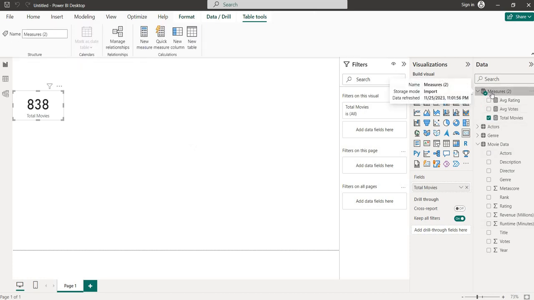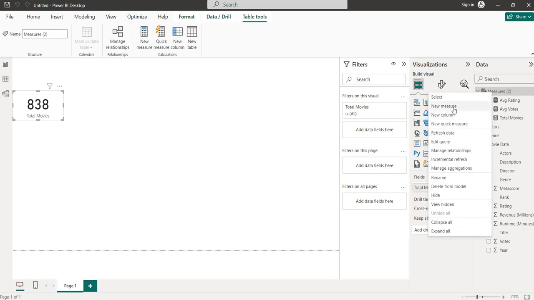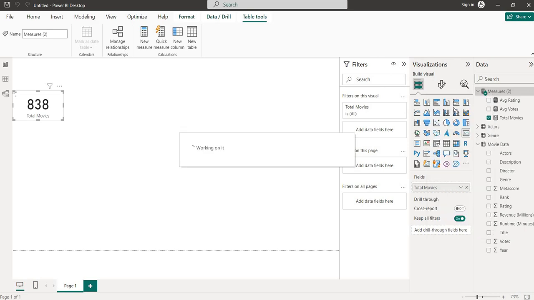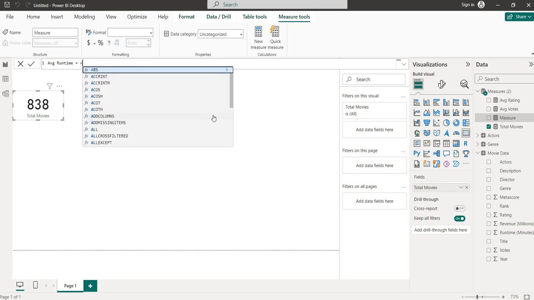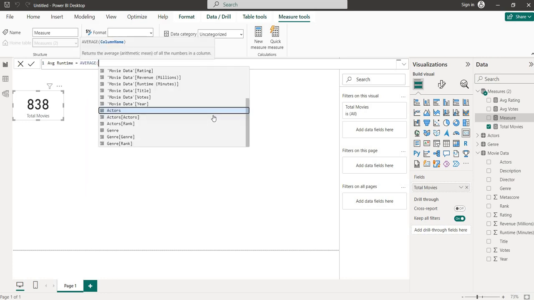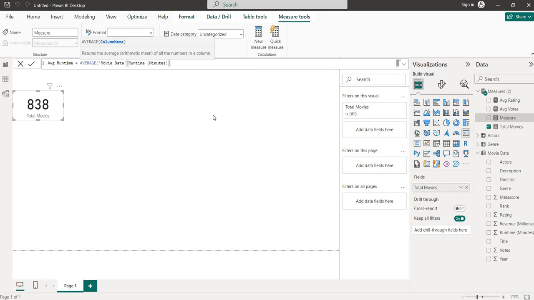So we will do the average runtime. Average runtime is equal to average of runtime. Perfect. Average runtime. Then we have title, revenue, metascore.